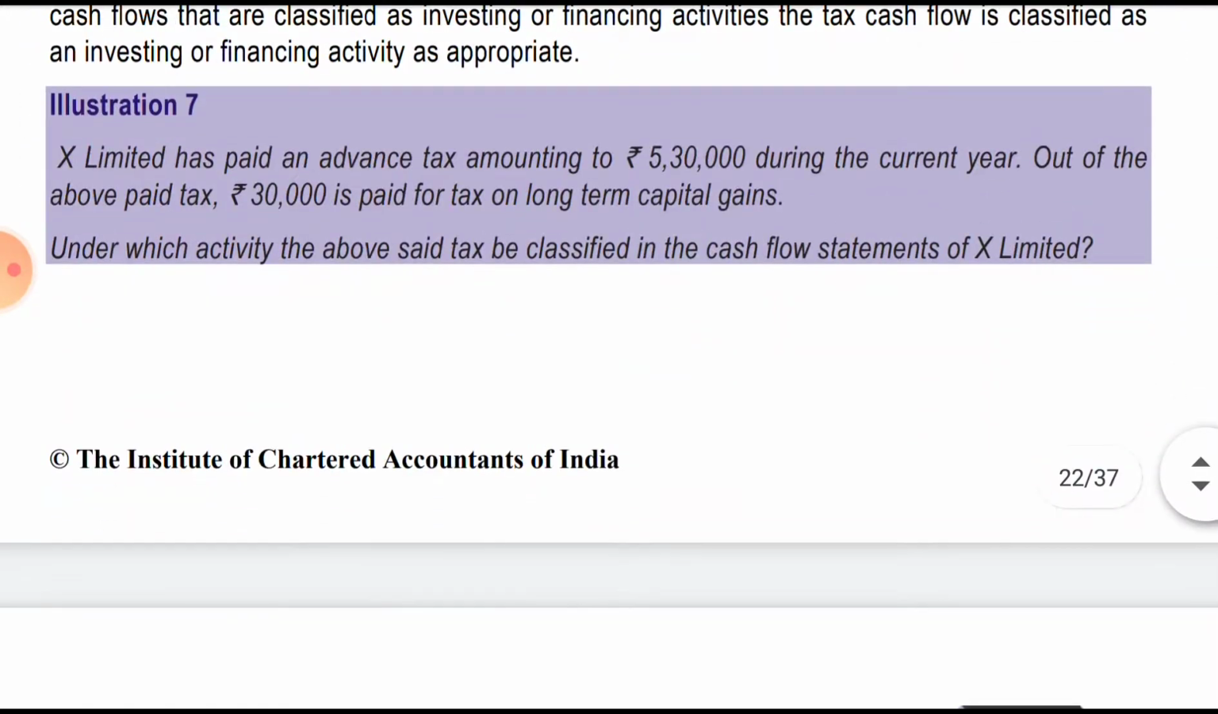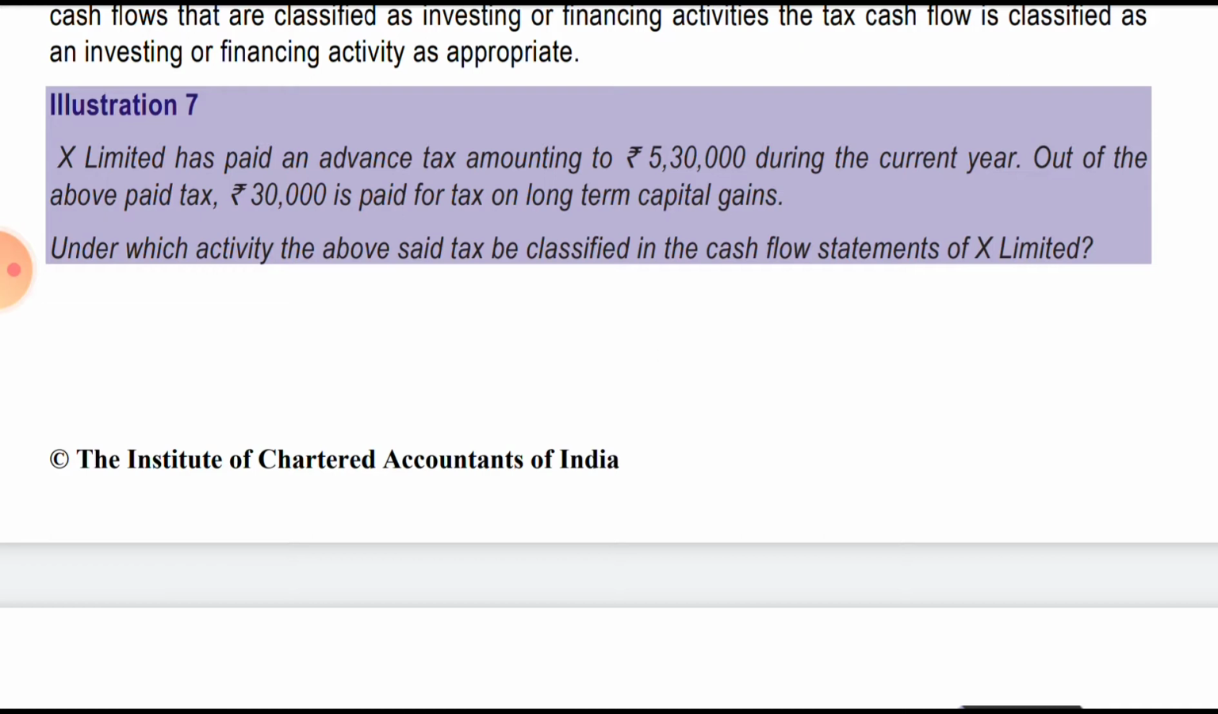So we are done with this. Illustration 7. X Limited has paid an advance tax amounting to 5,30,000 during the current year. Out of the above tax paid, 30,000 is paid for the tax on the long term capital gain. So we'll segregate that, because the long term capital gain tax will be shown in investing activity, as a negative balance in investing activity, and the other tax of 5 lakhs will be shown in operating activity.